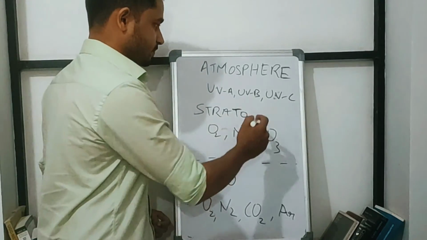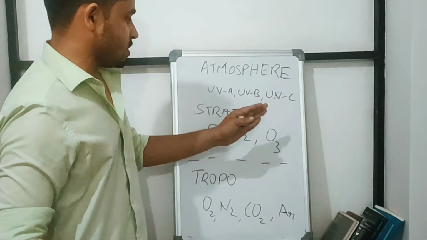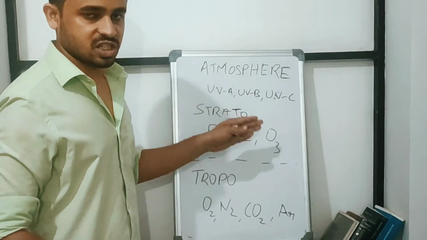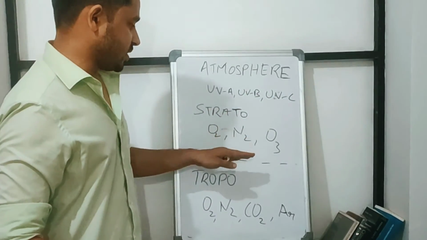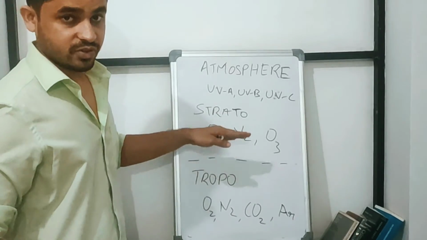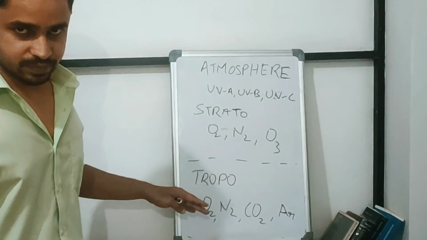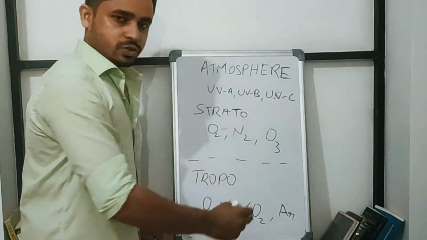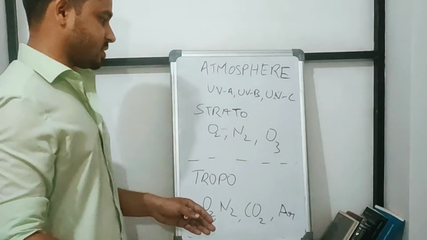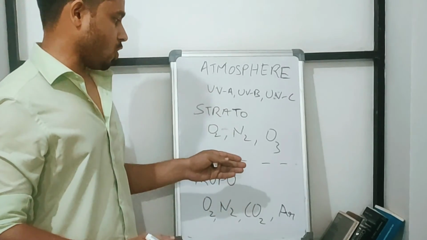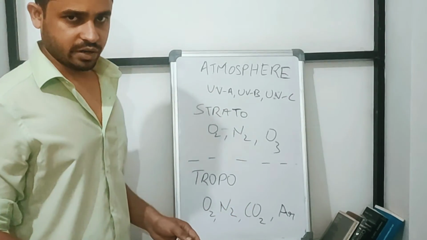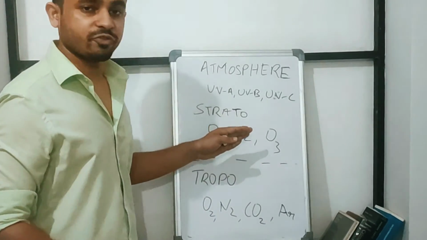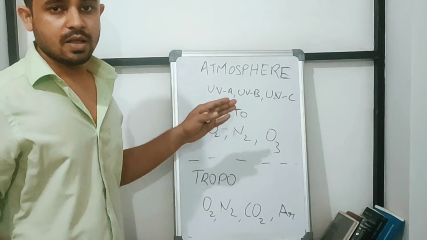For the time being, this is what is going on in the stratosphere, and this process is responsible for the increase of temperature in the stratosphere. UVC reacts with ozone, dissociating it into oxygen and superoxide radical. This reaction is responsible for the increase of temperature in the stratosphere.